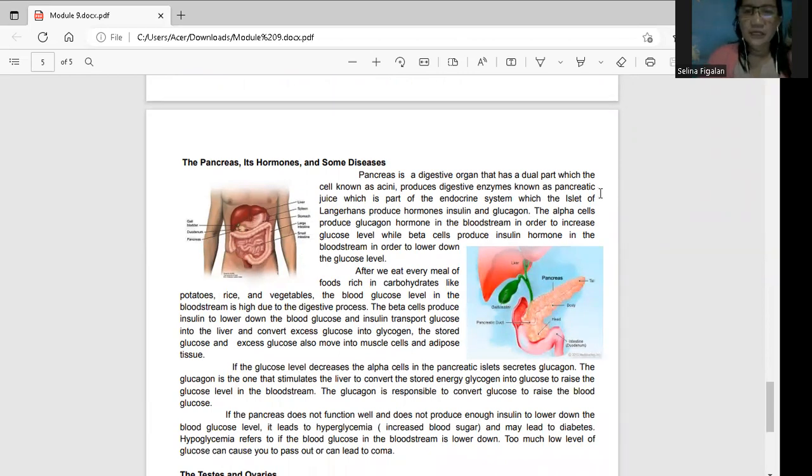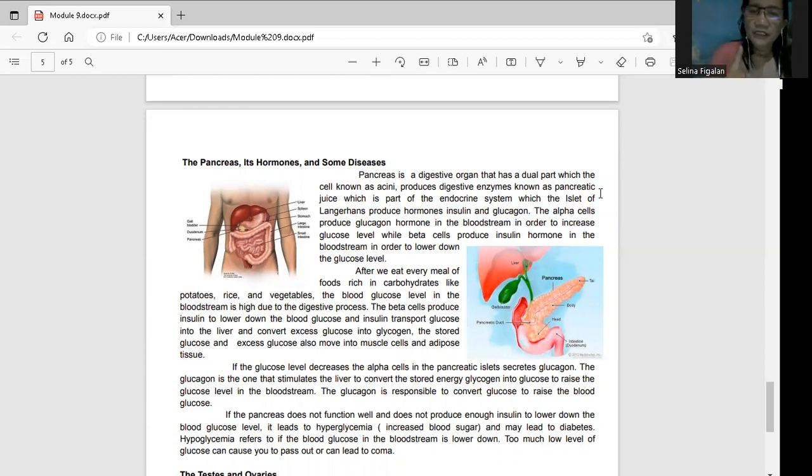Your endocrine system, which is the islet of Langerhans, the part of your pancreatic hormones to release these alpha cells and then your beta cells. Okay, your glucagon is released by your alpha cells. So ano yung function ng alpha cells mo? It is to release in order to increase the blood glucose, di ba pag mababa ang glucose level natin into the bloodstream, i-release ang glucagon para increase.